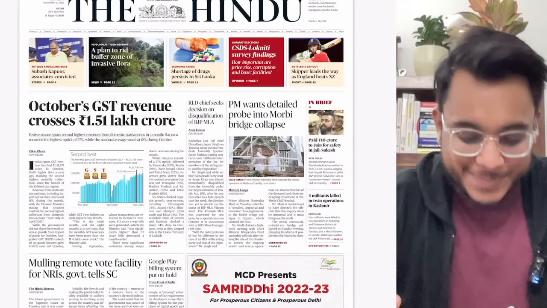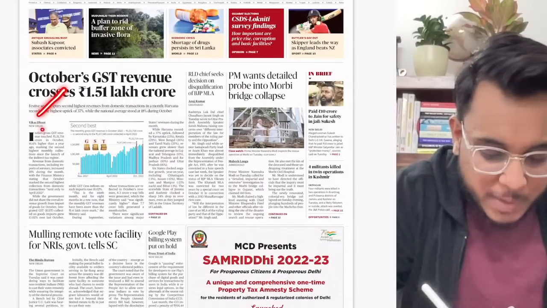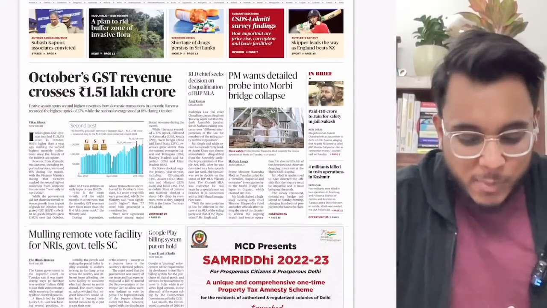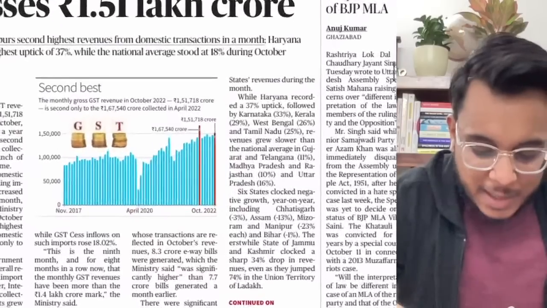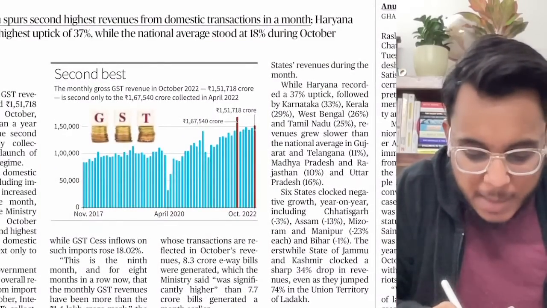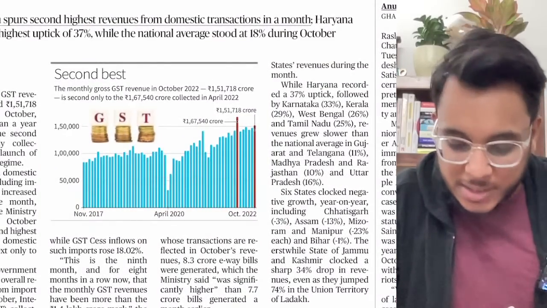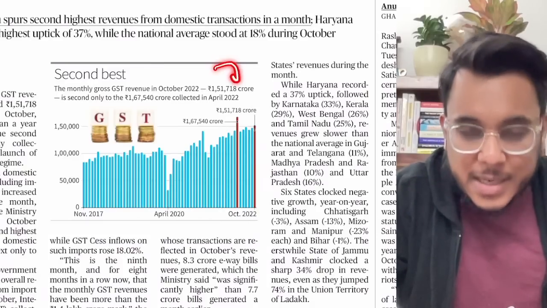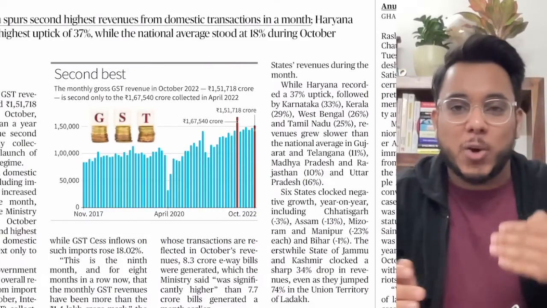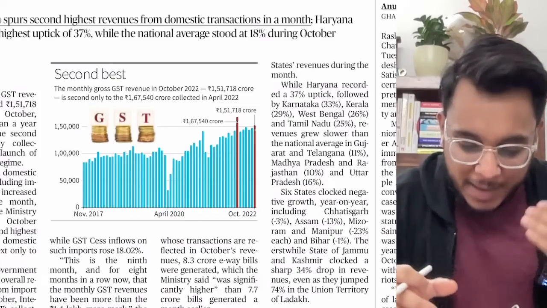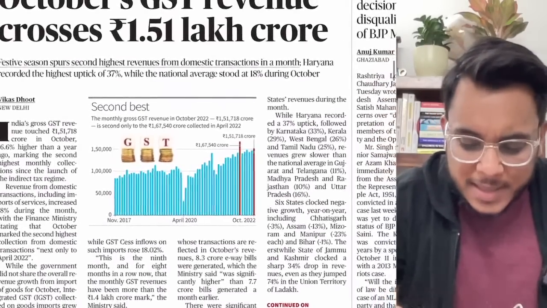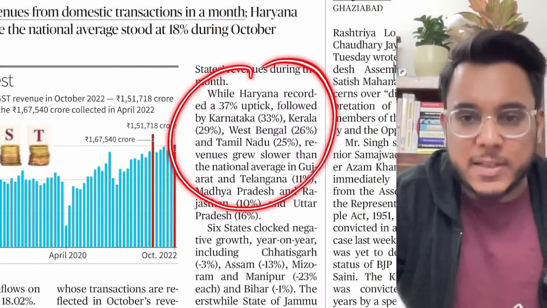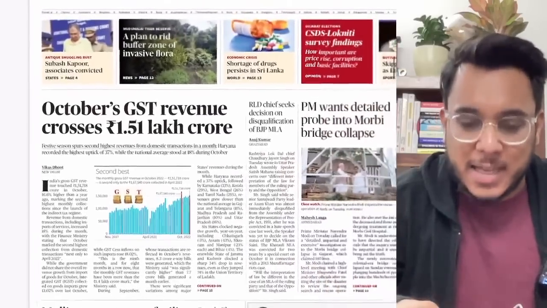Now, let's start. Okay, so first article: October's GST revenue crosses 1.5 lakh crore rupees. Now guys, see, you don't need to see month by month GST collections. However, we find that the GST collections are increasing month by month, which actually shows that the economic revival is happening. Okay, so this is the thing. Now you don't need to see in which state how much percentage increase has been there.